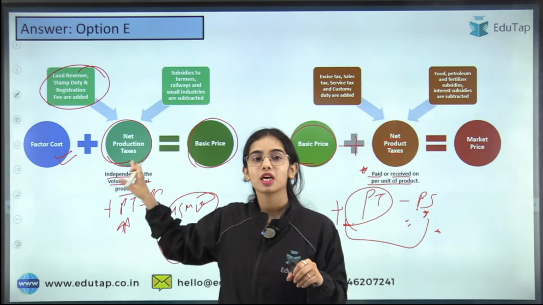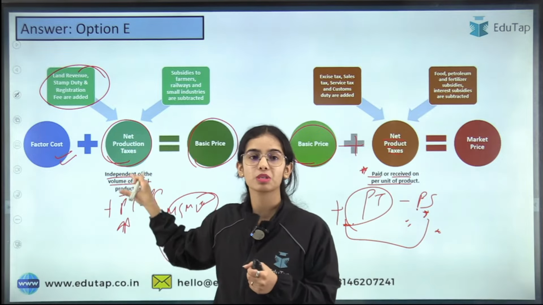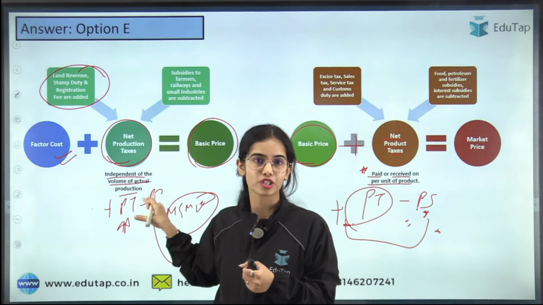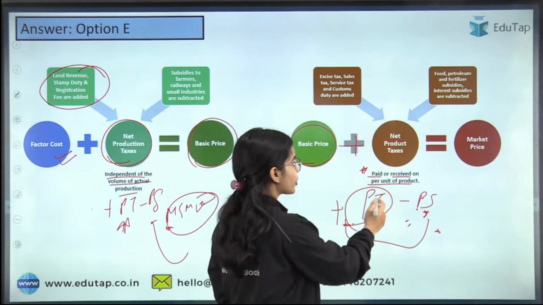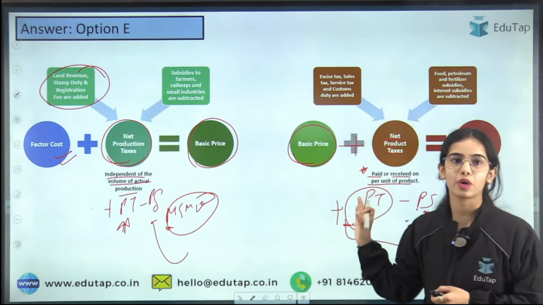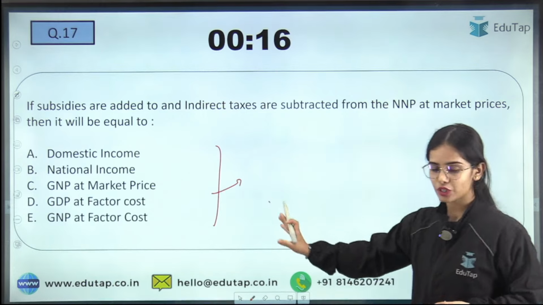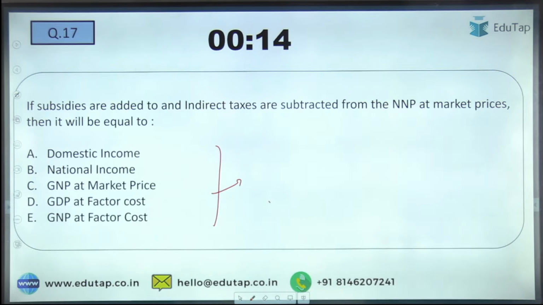Net production taxes means production taxes minus production subsidies. Net product tax means product tax minus product subsidy. Okay, so I hope this is clear, just the formula that you have to remember. Now moving forward, try to answer this question, an easy question. So try to answer this one.